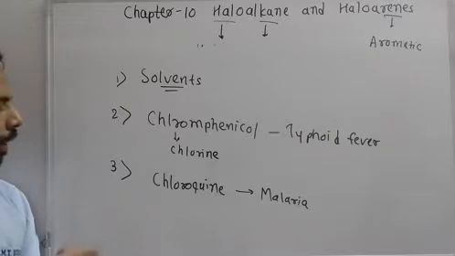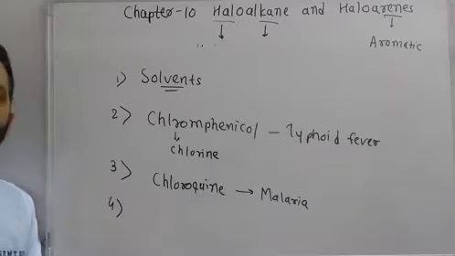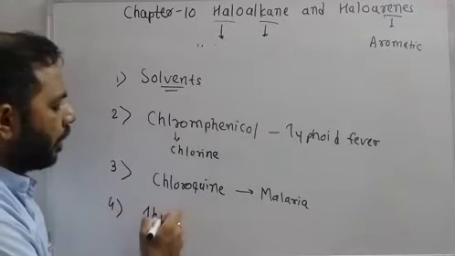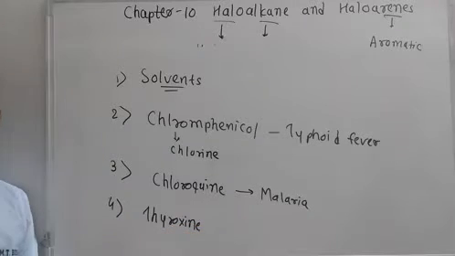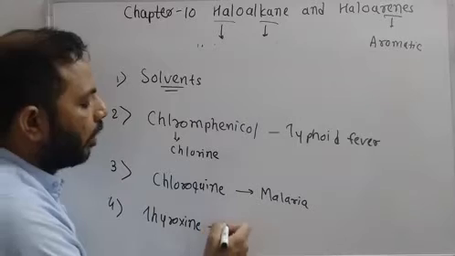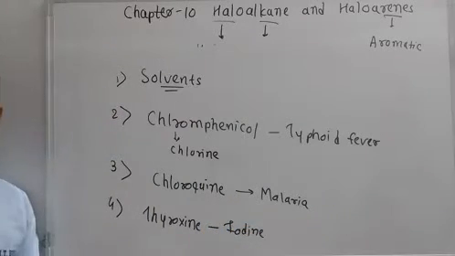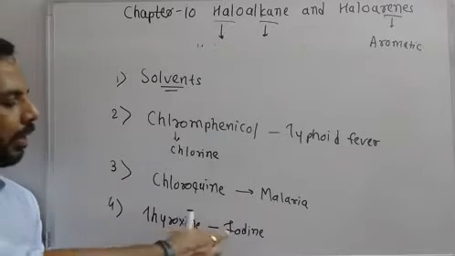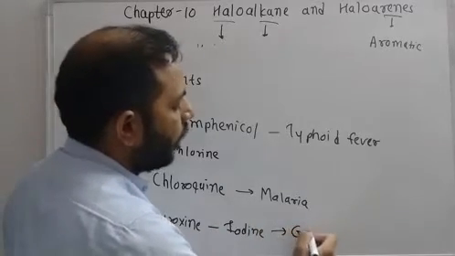Now, fourth is, our body synthesizes a hormone, thyroxine, which contains iodine in its structure. If there is a deficiency of iodine in our body, we can get goiter.